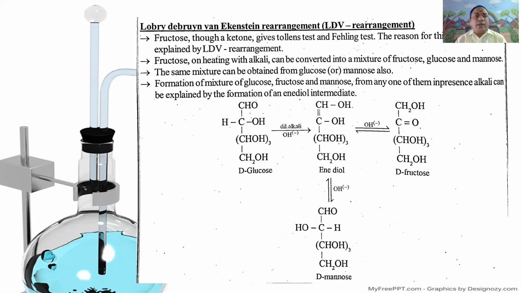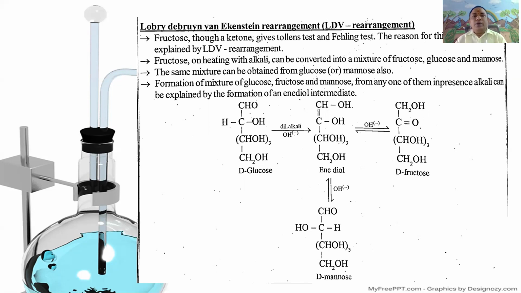Lobry de Bruyn-Van Ekenstein rearrangement. In this rearrangement, either glucose or fructose or mannose upon treatment with dilute alkali gives the mixture of glucose, fructose and mannose.